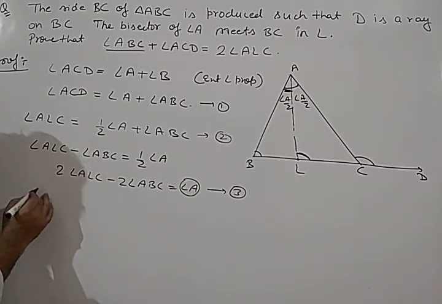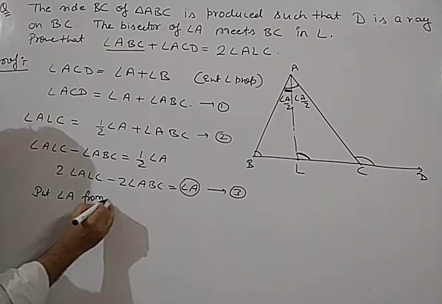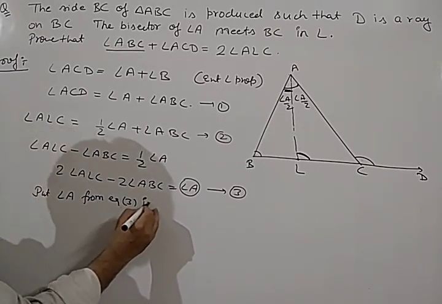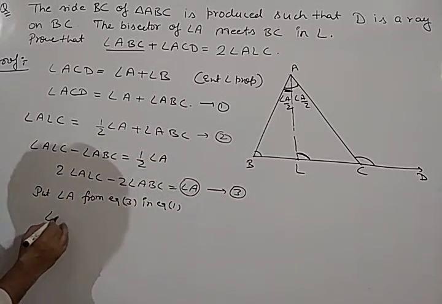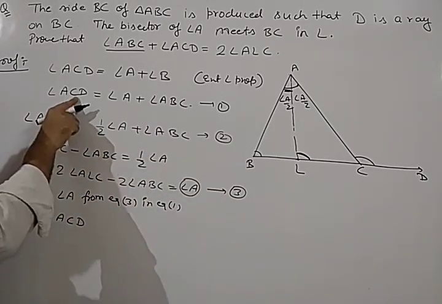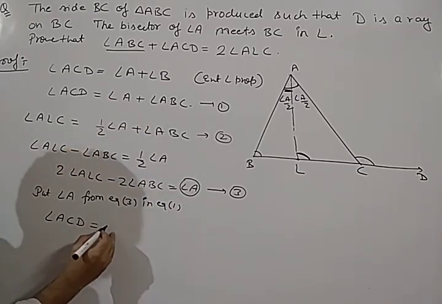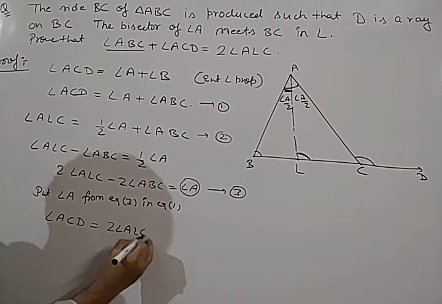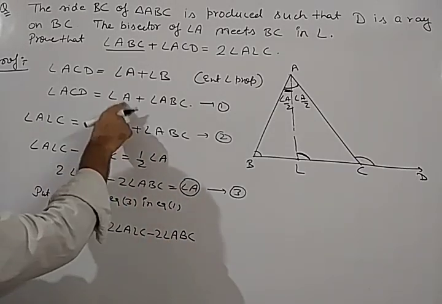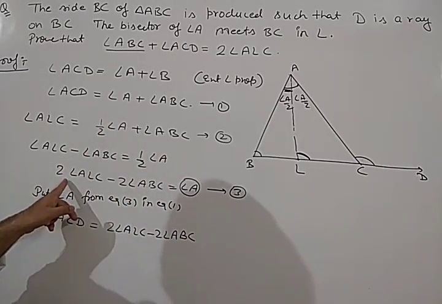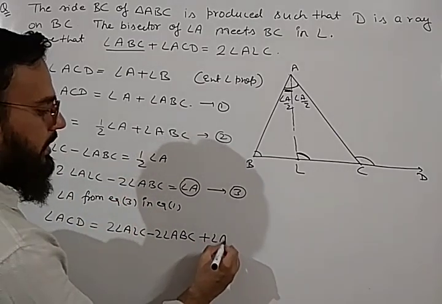Okay. So put angle A from equation 3 in equation 1. So we will get angle ACD on the left hand side, it is equal to angle A. And what is the value of angle A? It is equal to twice of angle ALC minus twice of angle ABC. At the place of angle A, we are putting here 2 angle ALC minus 2 angle ABC plus angle ABC.